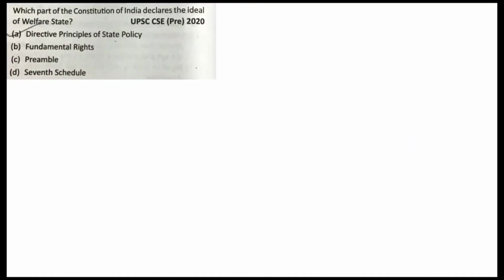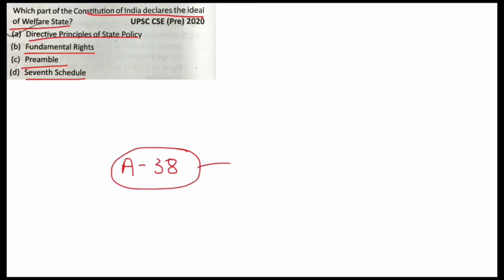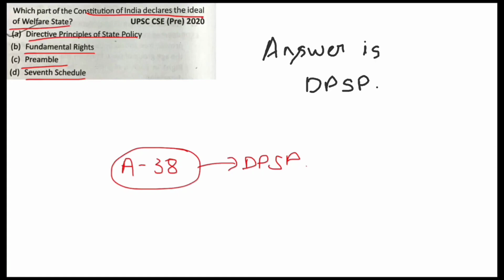Which part of the Constitution of India declares ideals for welfare state? Directive principles of state policy, fundamental rights, preamble, or 7th schedule? The idea of welfare state is given in Article 38 of Directive Principles of State Policy, which says that the state is to secure a social order for the promotion of welfare of the people, in which justice, social, economic and political, shall inform all the institutions of the national life.